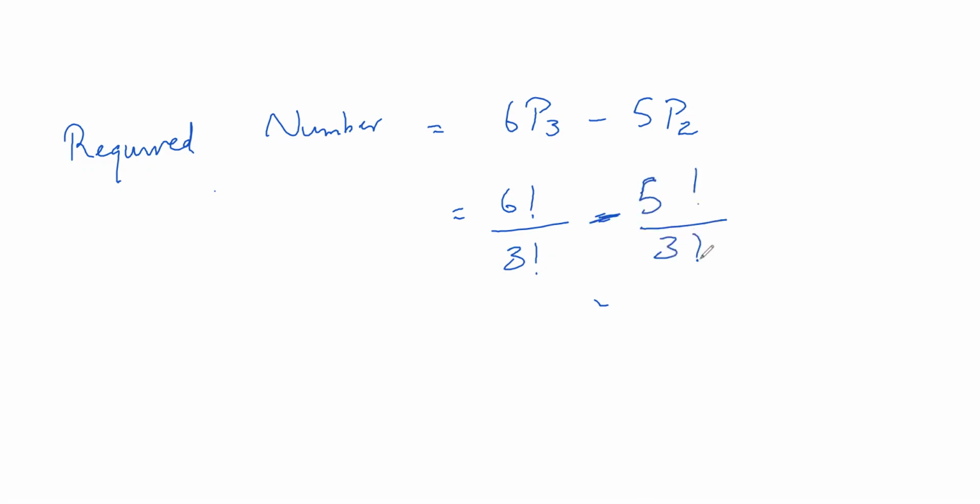So 6P3 is 6 into 5 into 4 into 3 factorial; I am cancelling it. 5P2 is 5 into 4. That's it. So it is 120 minus 20, it is 100. This is my final answer.